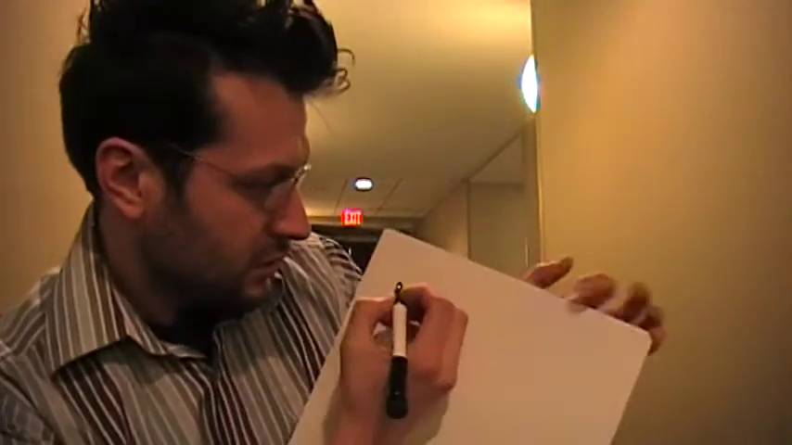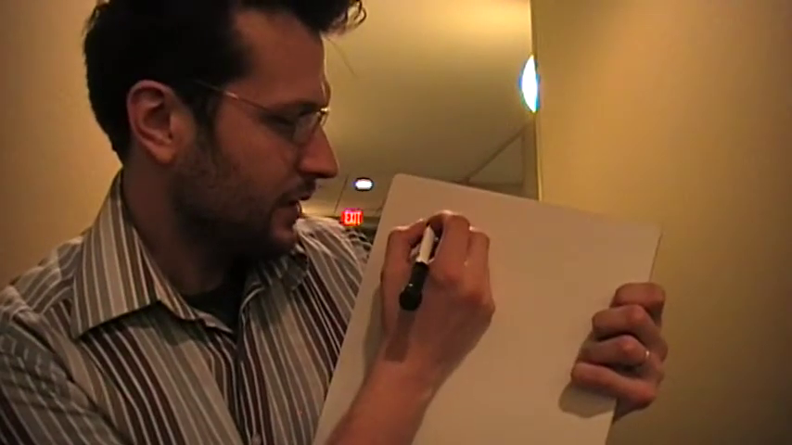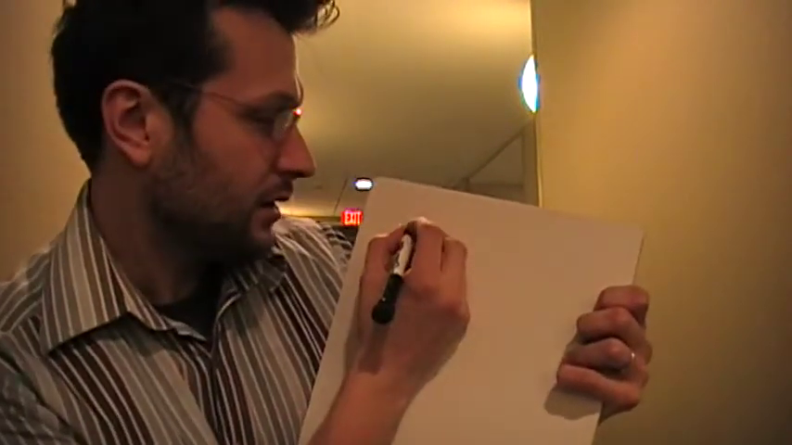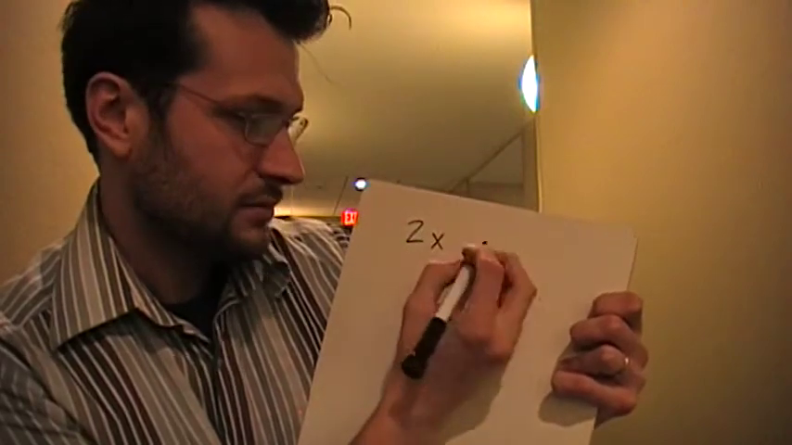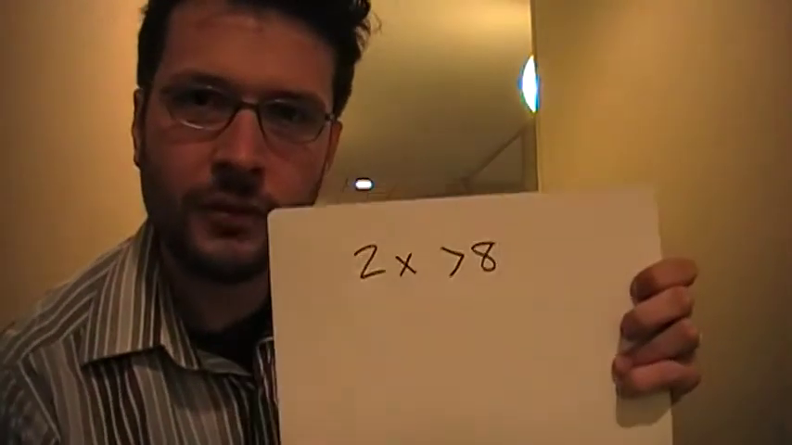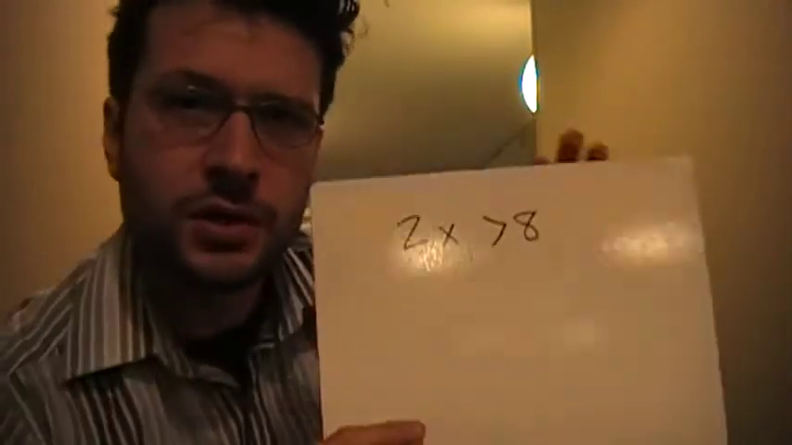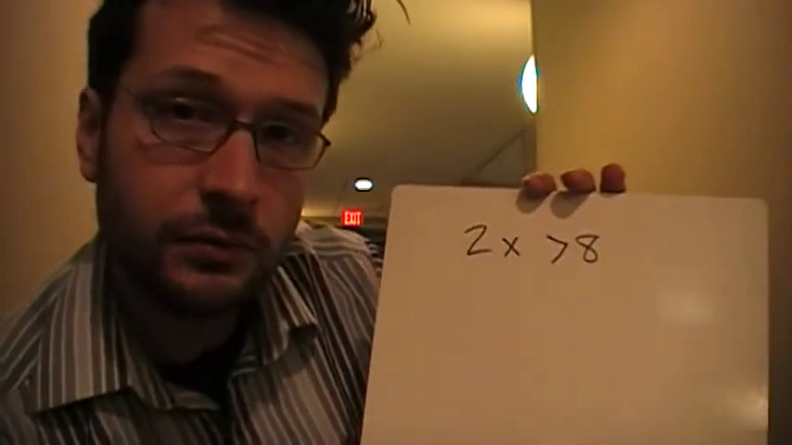This is going to be a real easy one to start off with. I've got my board here, so it's just like on there. If I've got 2x is greater than 8, then I would, for all practical purposes, just pretend like this were an equal sign.